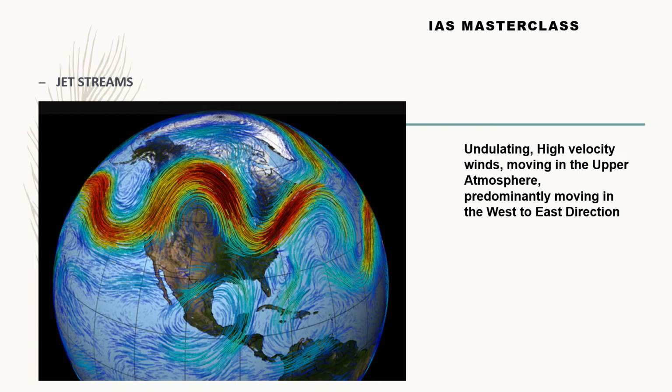These are streams, as this diagram shows. All these streams move in the upper atmosphere, predominantly in the west to east direction. They can reach speeds of up to 450 km per hour, and that is a huge speed, isn't it? Of course, they move in the west to east direction. Why do we say predominantly? There are some exceptions.